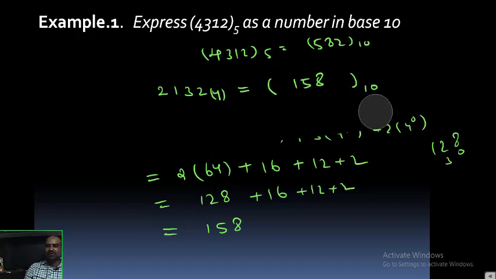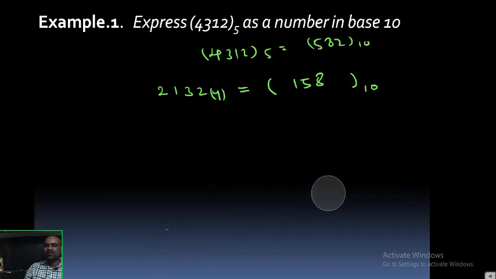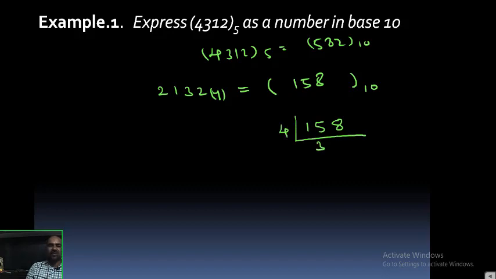Now the reverse process: 158 is given. How can you convert that number into a number with base 4? As I explained, 158 should be divided by 4. 4 3s are 12... 4 39s are 156, remainder 2. Again divide 39 by 4: 4 9s are 36, remainder 3. 4 2s are 8, remainder 1.